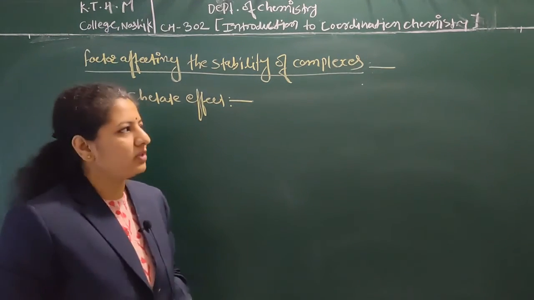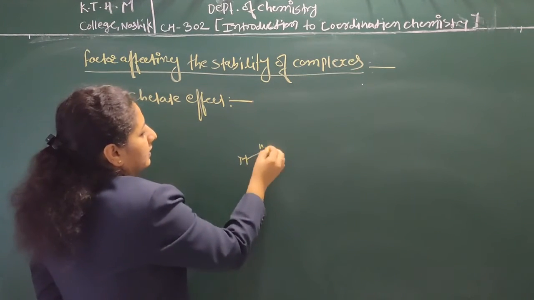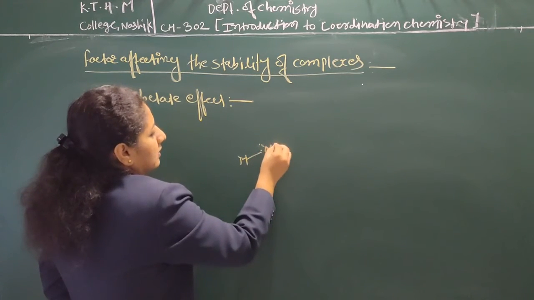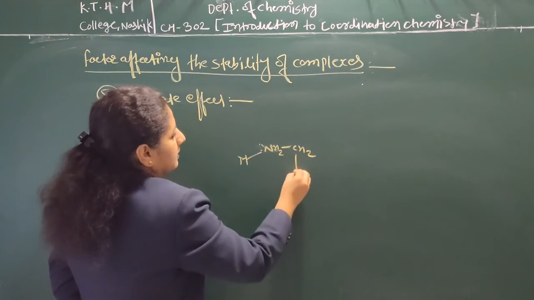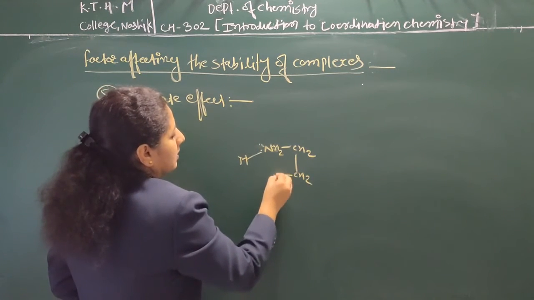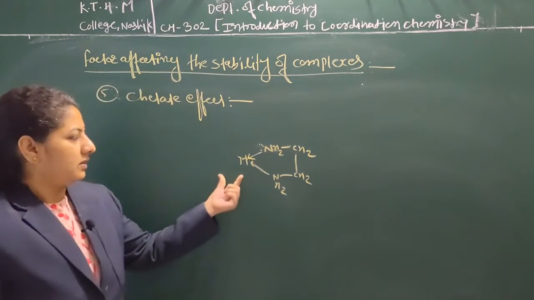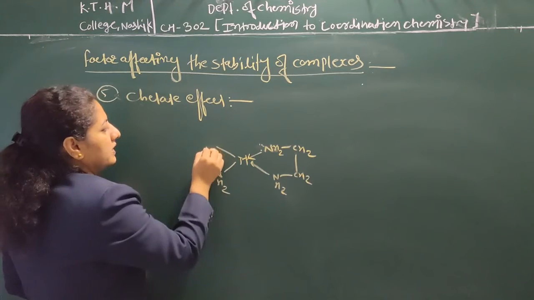So due to chelation, what happens generally? If suppose there is a metal, and we take an example of a bidentate ligand, ethylene diamine, what happens here?